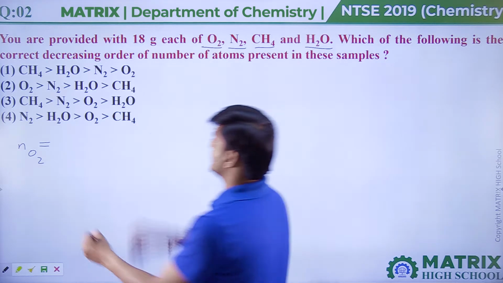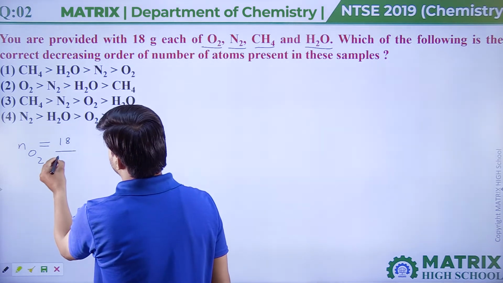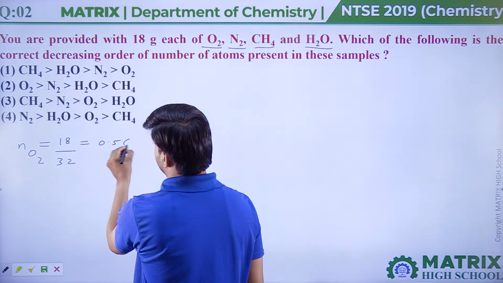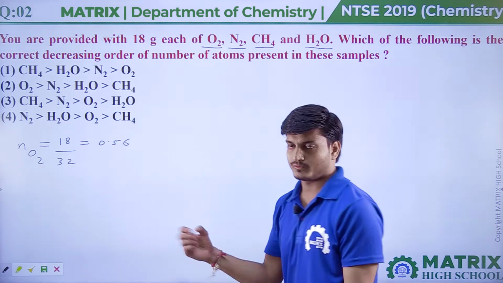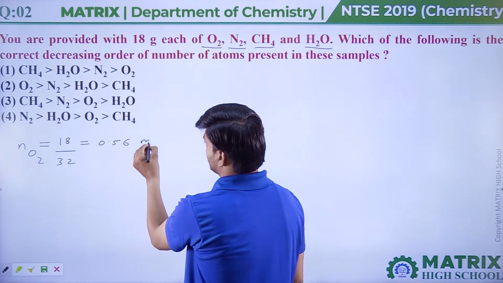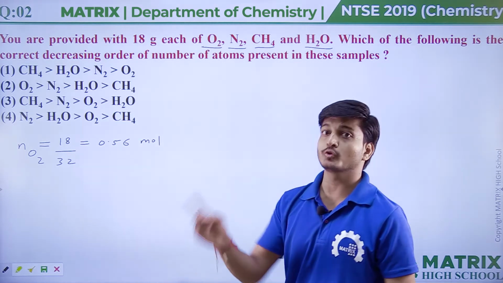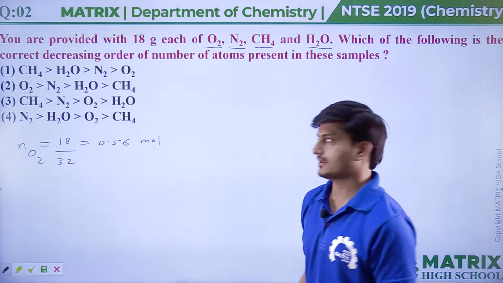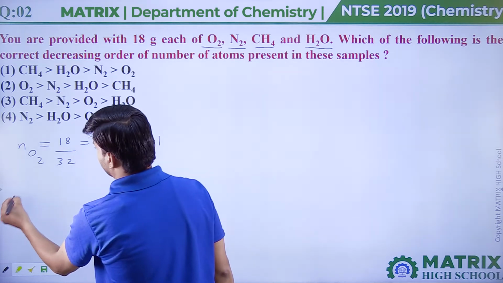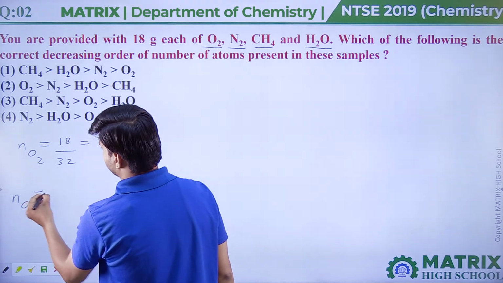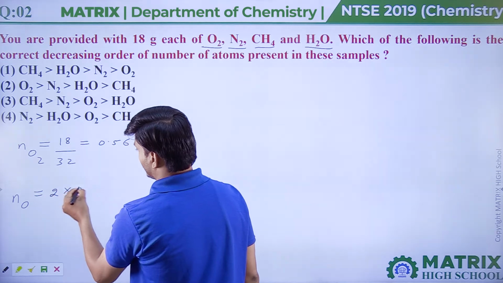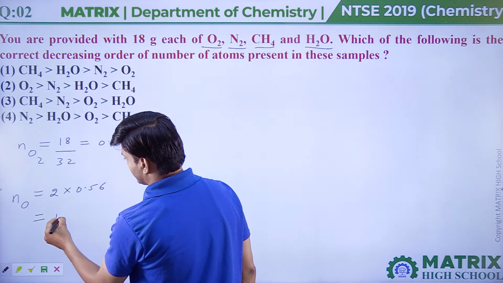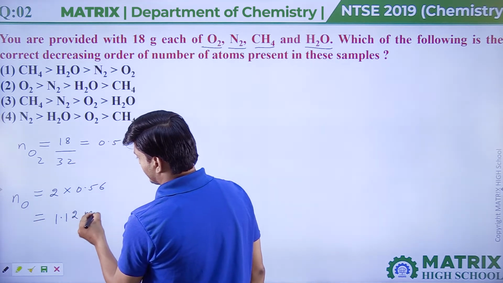Mass of O2 is 18 gram and molar mass of O2 is 32. So here we will get moles of O2 as 0.56. Since 1 mole of O2 has 2 moles of oxygen atoms, moles of oxygen atoms will be 2 into 0.56, which is 1.12 moles of oxygen atoms.